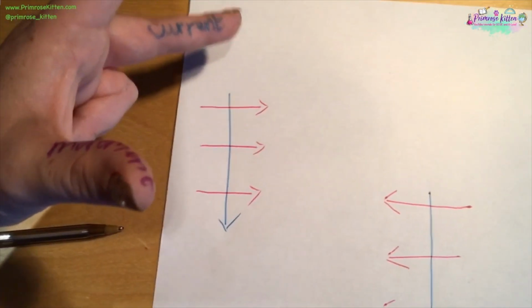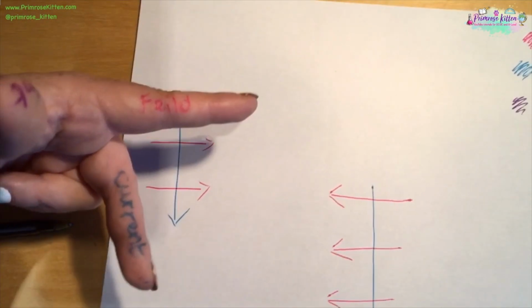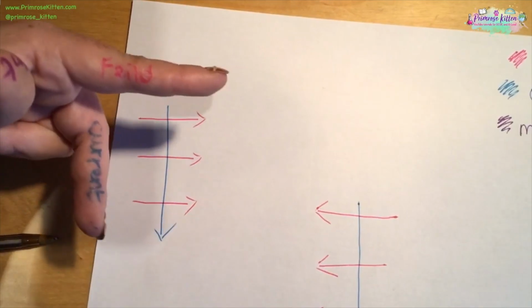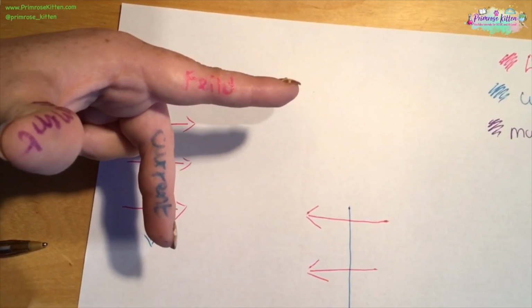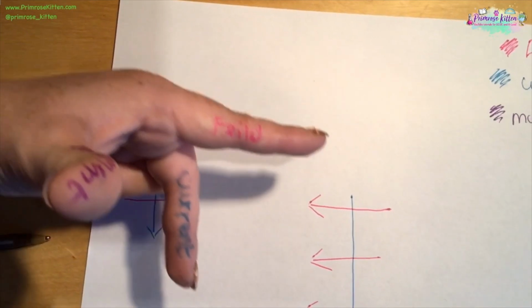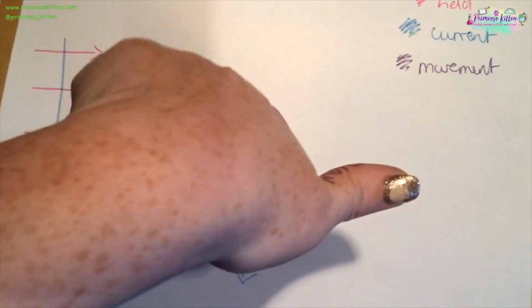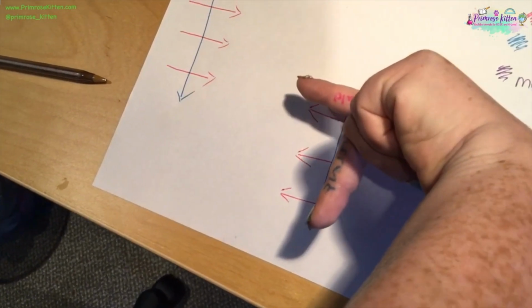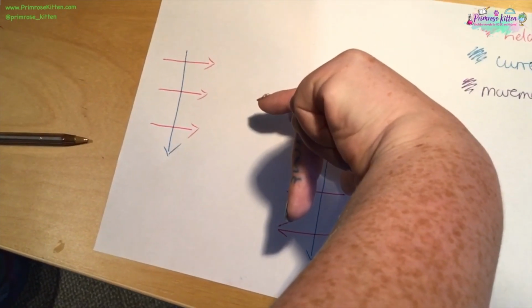What you need to do when you have an exam question is literally contort your hand until it fits in the right direction. So the first one was nice and easy. My field is going in that direction, my current is going in that direction, so the movement of the force is going upwards. This one here is a bit more complicated because this finger needs to be pointing in that direction. My current needs to be going down, and then my thumb is going into the page.